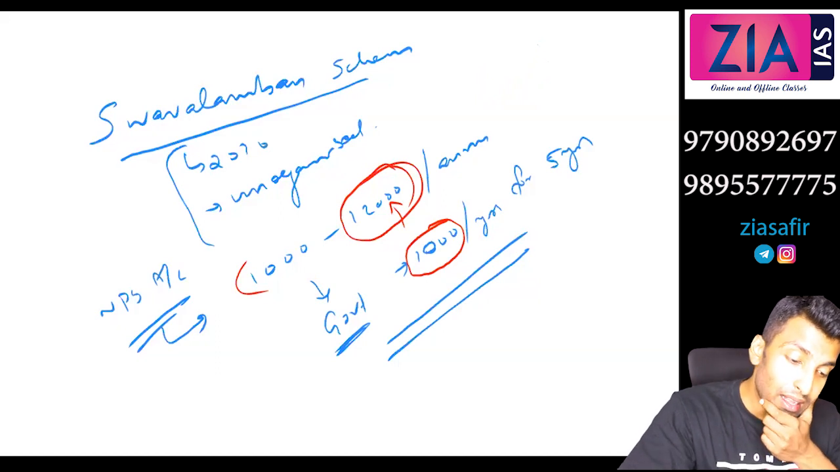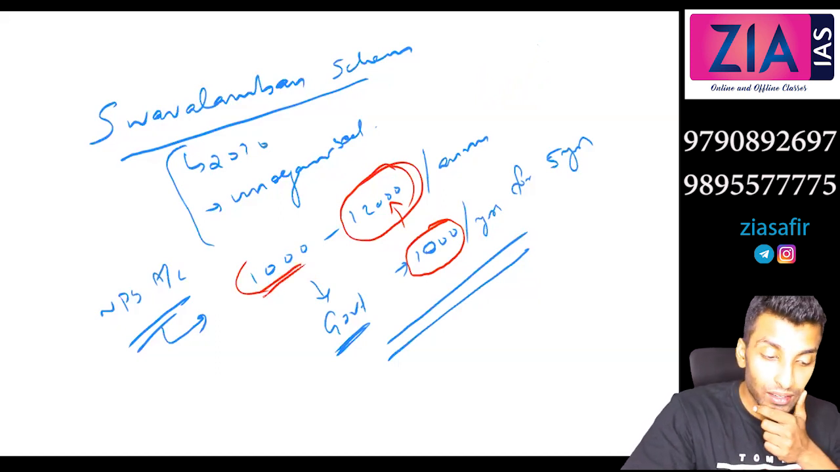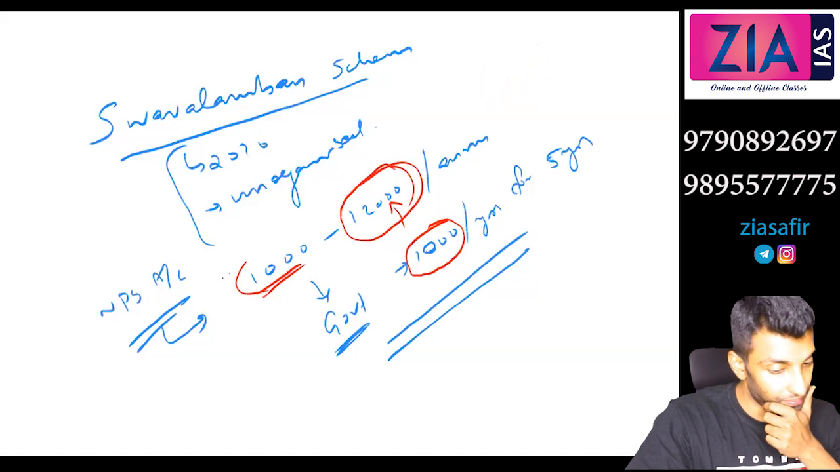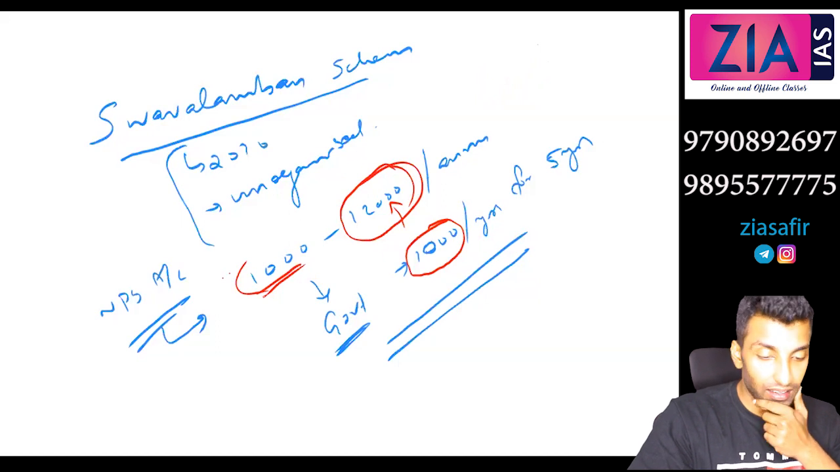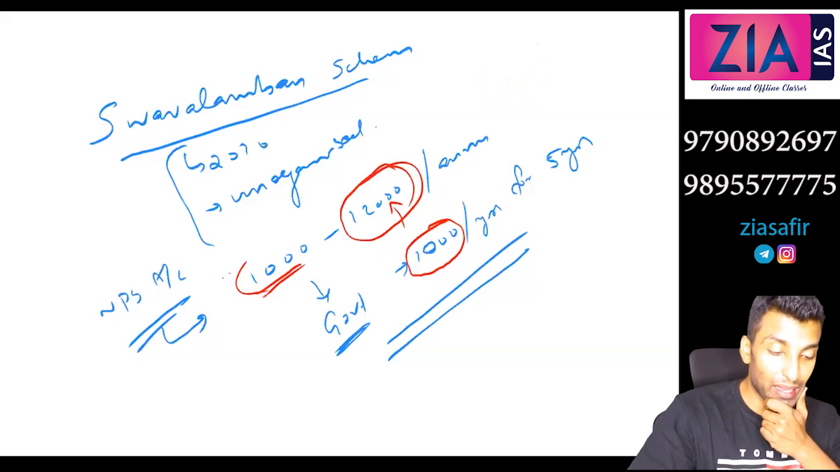Why is it more than 1,000 then? Why not less than 1,000? Because the government is giving 1,000 per annum. No, not because of that. Otherwise, maybe the person will go and deposit 1 rupee.